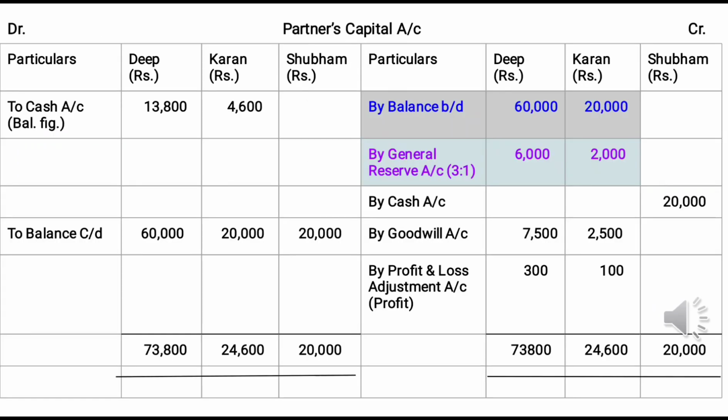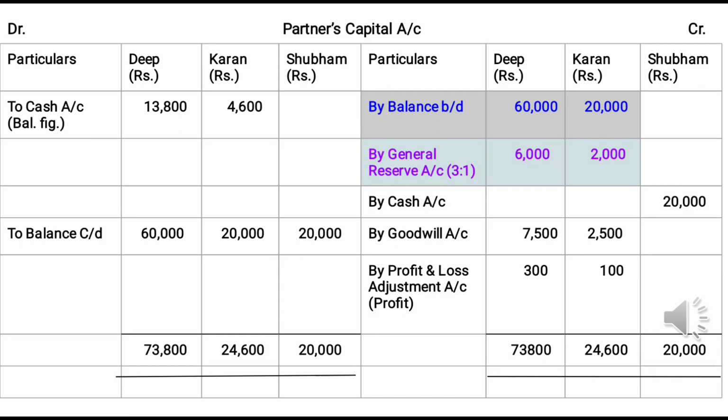Next, liability side, capital account of Deep, Karan, we have to post this to the partners' capital account credit side. By balance brought down, in Deep 60,000, in Karan 20,000. Next, general reserve. General reserve is distributed to old partners in old ratio. Then here by general reserve account, in Deep 6,000, Karan 2,000.